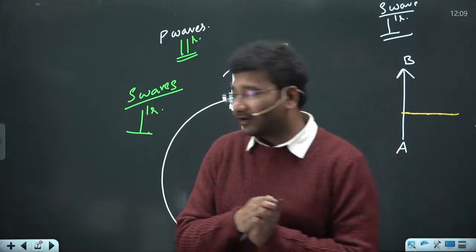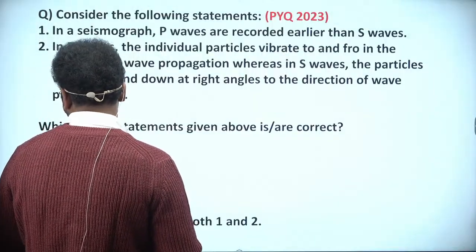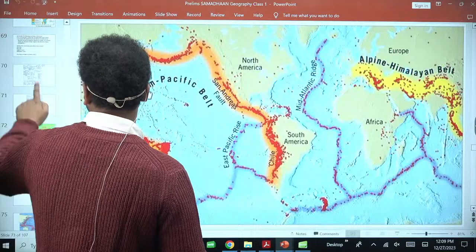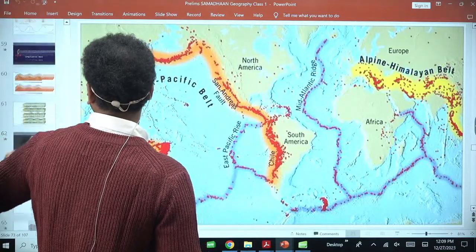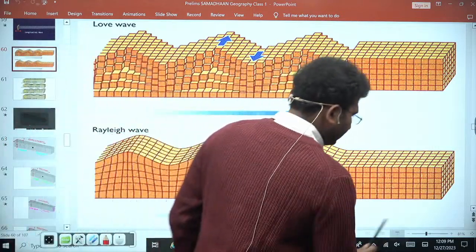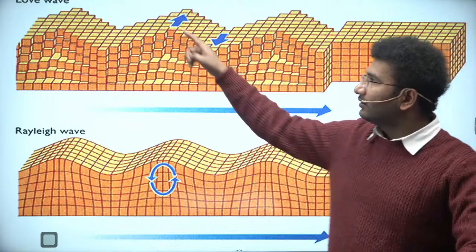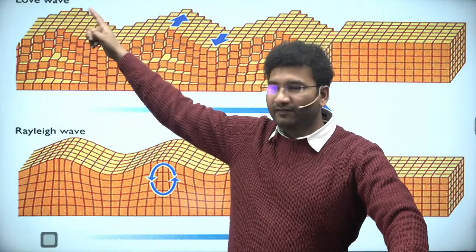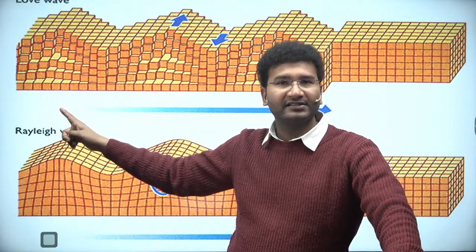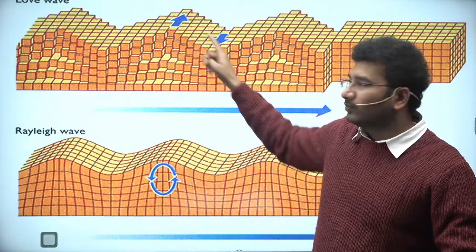Once, let me show you a small animation that will help you understand the movement and propagation of the R waves and L waves also. Then we'll go to the applications of the concept and study the interior of the earth. Look, these are Love waves, which are L waves, and these are R waves, that is Rayleigh waves. Here, look at the particle movement.